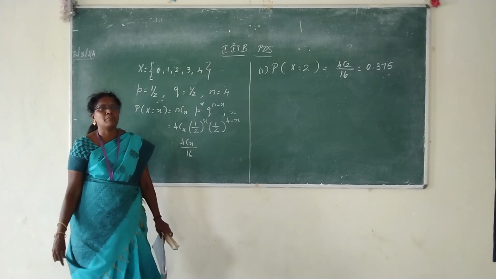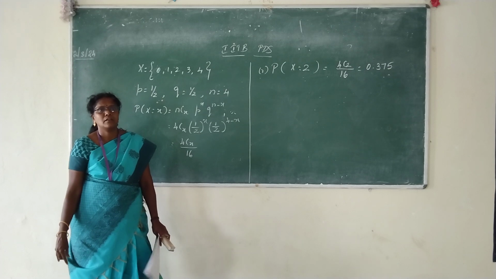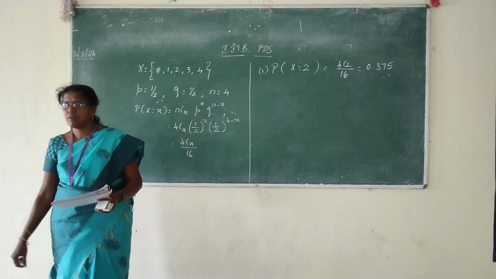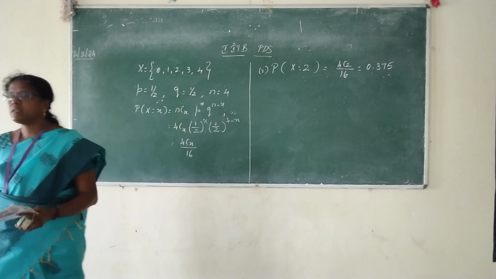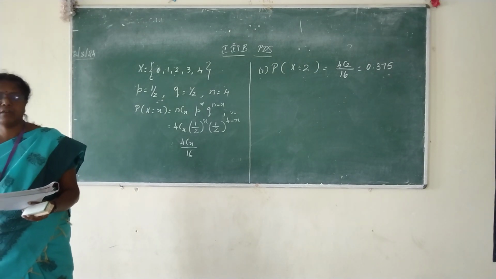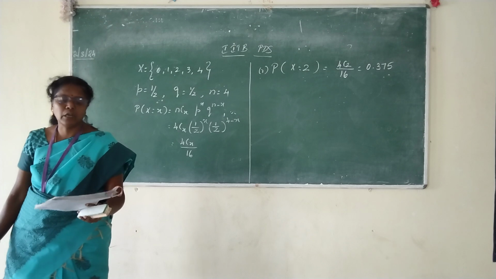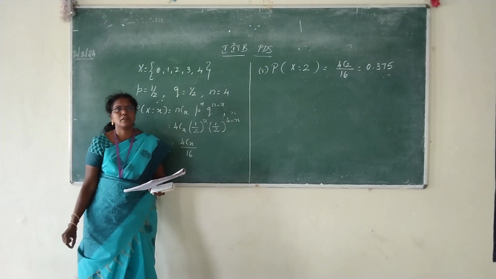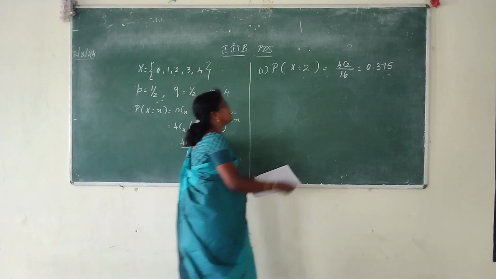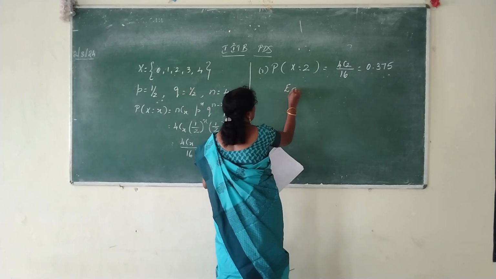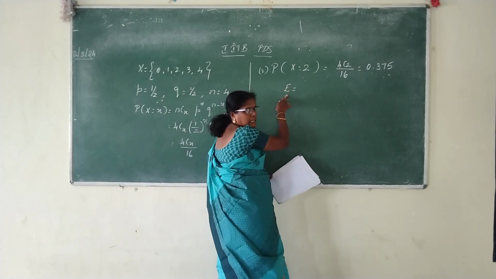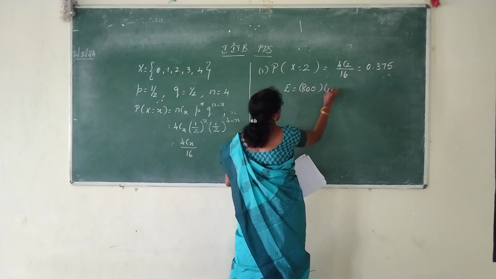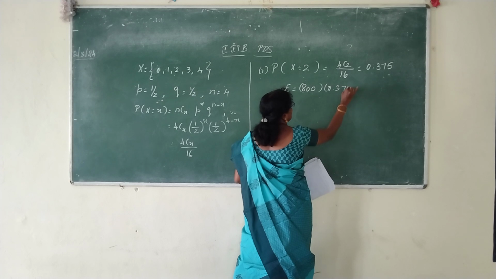expected number of families to have two boys and two girls is equal to, normally we know the expected number as capital E is equal to 800 into 0.375.